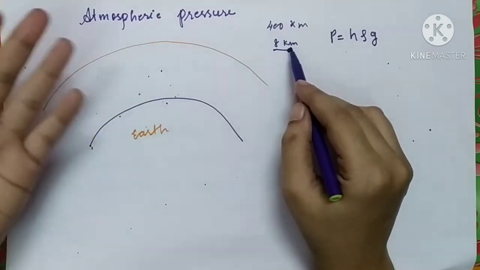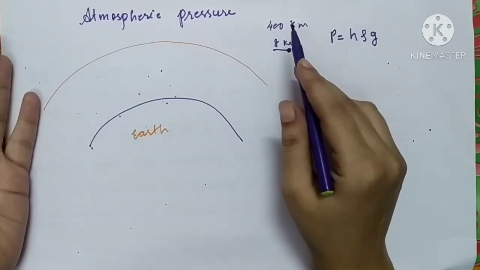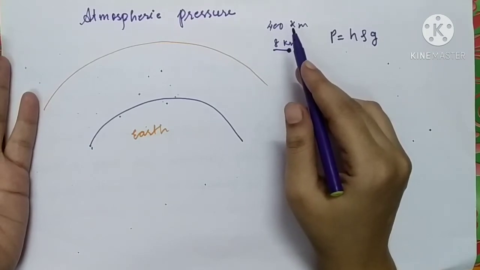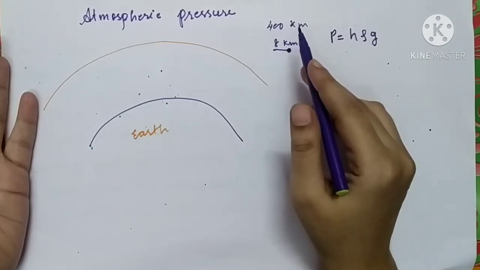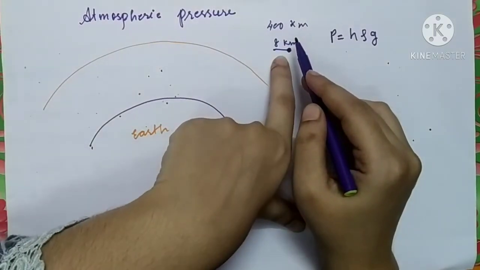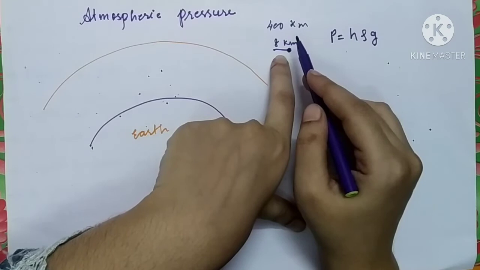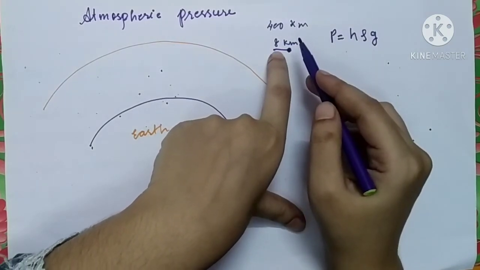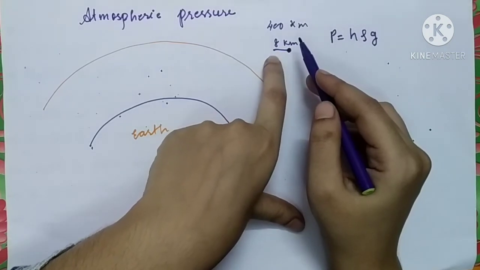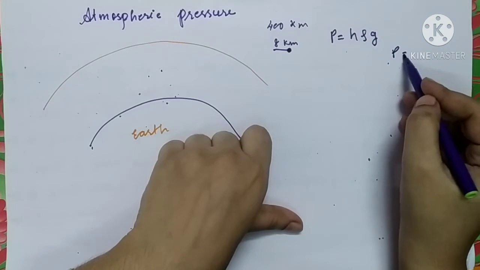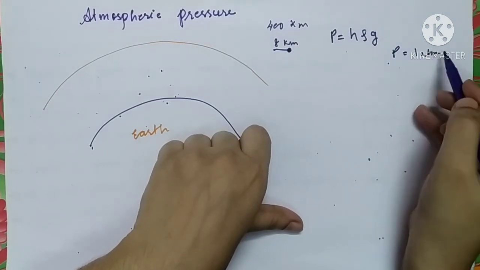As we move beyond this 8 km in upward direction, we will see that density of atmosphere goes on decreasing. So the layer of atmosphere is highly dense only up to a height of 8 km. So only this much height is considered, and this pressure is calculated. It comes out to be equal to 1 atmosphere.